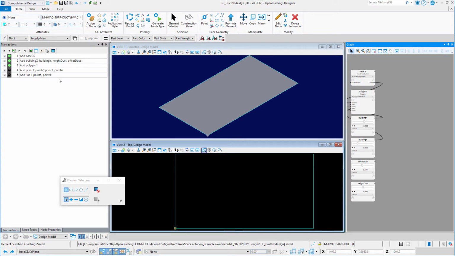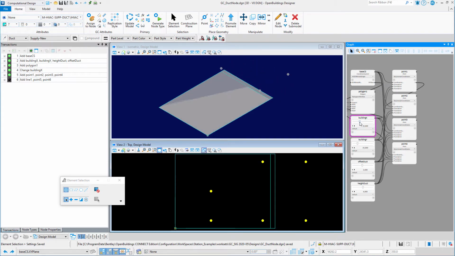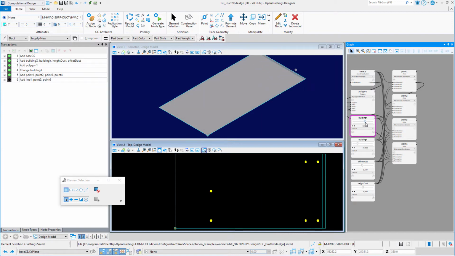Points could then be added to define the route of the ductwork. Since it is generative components, the points would be defined with an association or a relationship to the perimeter edge of the building footprint, meaning if the footprint is adjusted, the points are also adjusted.